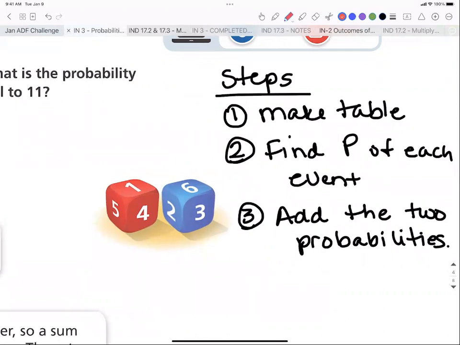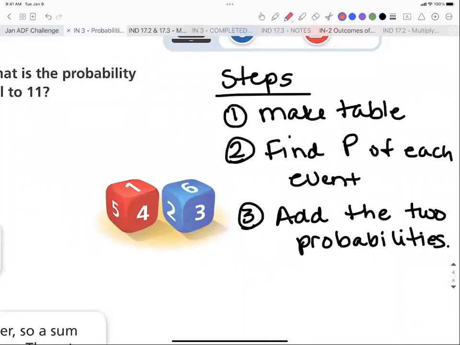And where it says find P of each event, what does that P stand for? Thank you. You guys are awesome. I just was using shorthand. Raise your hand if you need a second.